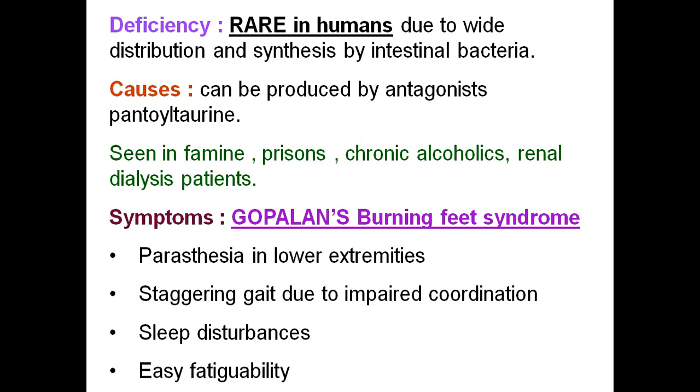If you see the symptoms, Gopalan's burning feet syndrome is the disease that is associated with this pantothenic acid deficiency.